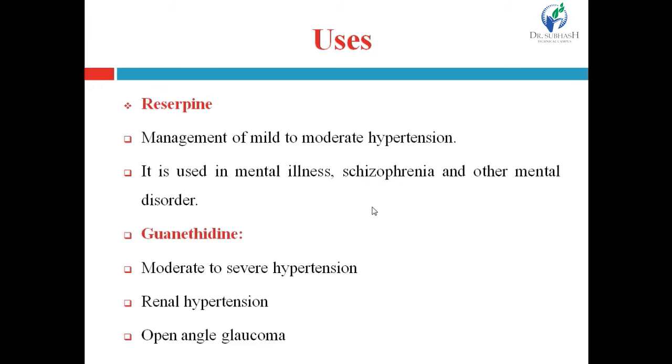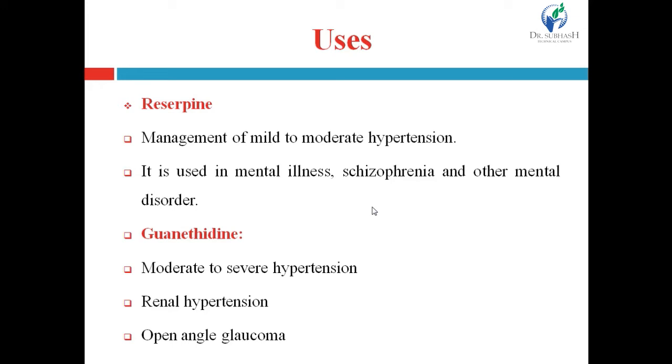Uses of reserpine. It is useful for the management of mild to moderate hypertension. It is used in mental illness, schizophrenia and other mental disorders. Due to crossing of the blood-brain barrier, it acts centrally, or it produces an effect on the central nervous system. That's why it is useful in mental illness, schizophrenia and other mental disorders.